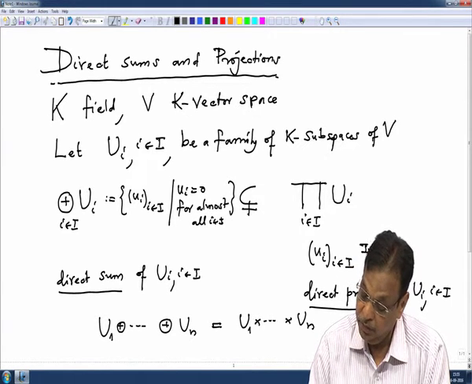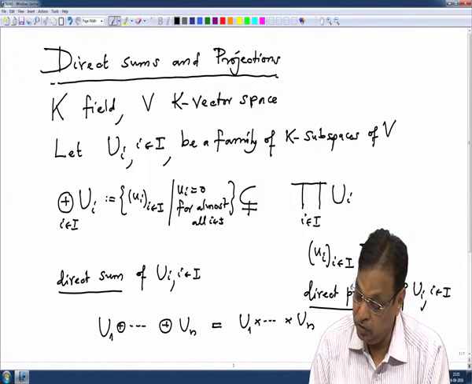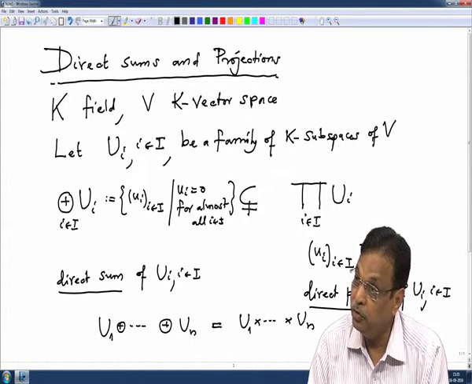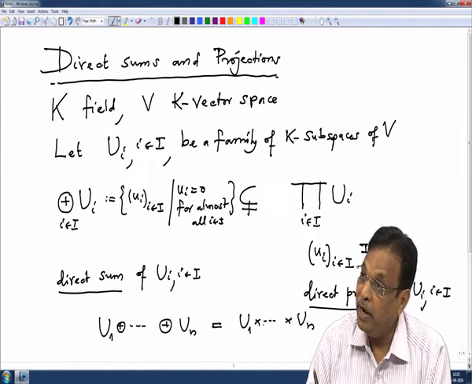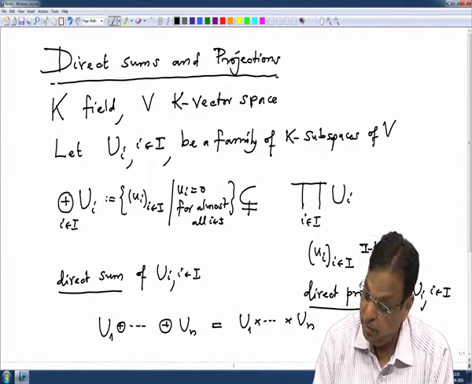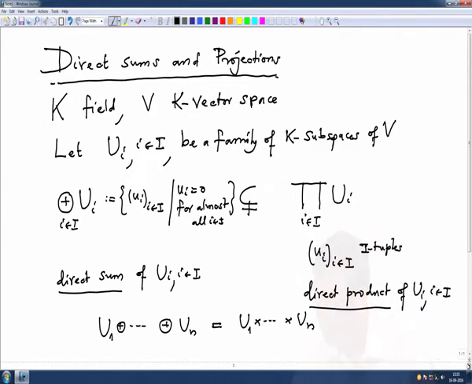Not only dimension, you will also know the basis. If you know a basis of U_1, U_2, up to U_n, then putting them together and adding zeros to the other components we get a basis of this. So, this is what we have seen earlier.